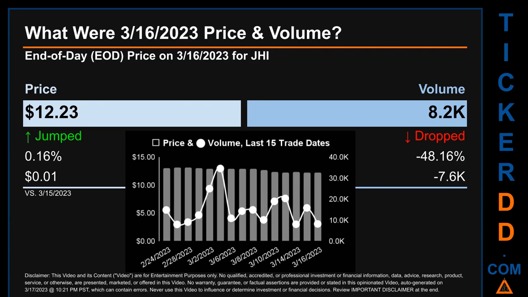Across a range of 88 cents, the max and minimum end-of-day price were respectively 13.1 and 12.21. Volume saw a range of 26.7 thousand, from a day low of 8,000 to a day high of 34.6 thousand.